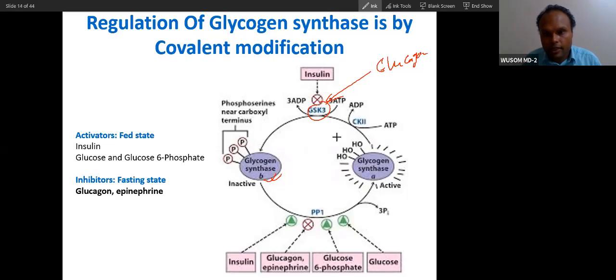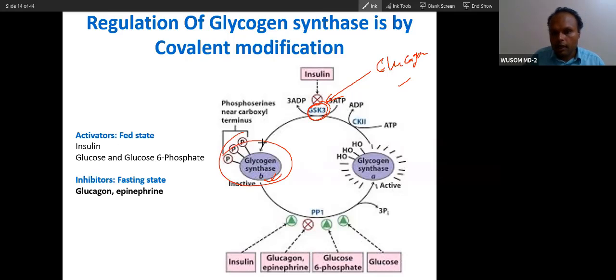If this enzyme adds only one phosphate, it will be sluggish but active. With two, it will still be active, but the sluggishness will increase. Then if it has many phosphorylations, this enzyme will be completely inactive. So you can see multiple phosphorylation serves that purpose. This phosphorylation is done indirectly by glucagon and inhibited by insulin. So fasting condition will do phosphorylation.